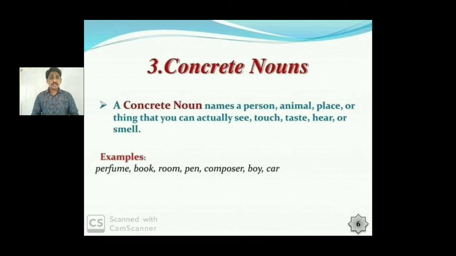Third one is concrete nouns. So concrete noun names a person, animal, place or a thing that you can actually see, touch, taste, hear. That can be understood through our five senses. Something that you can touch, something that you can smell, something that you can hear, something that you can feel, etc. Right. Let us take some examples. Book. Yes, you can touch it, you can read in it. Right. Room, pen, composer, boy, car. You can see everything. So these are known as concrete nouns.